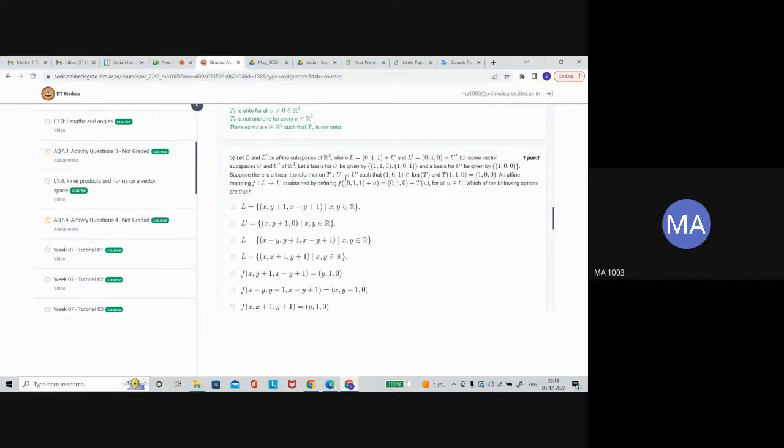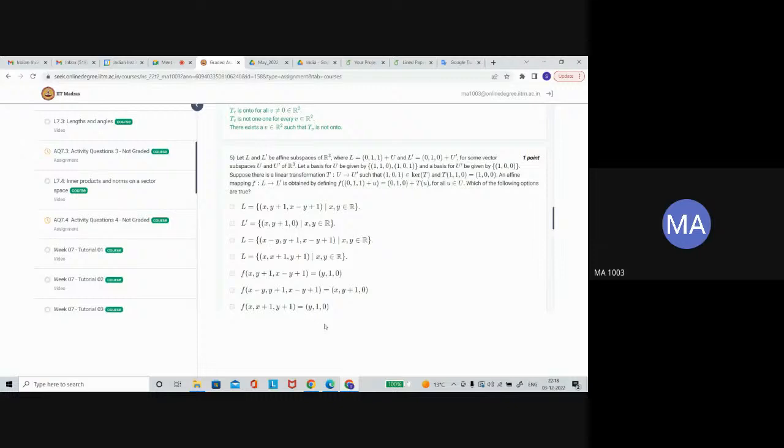Suppose a linear transformation T is given like this. An affine mapping F is obtained, defined like this: the vector 0, 1, 1 plus U goes to 0, 1, 0 from L prime plus T of U. So which of the following options is true? Which one is going to be your F and L prime?